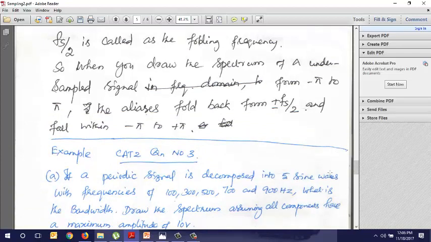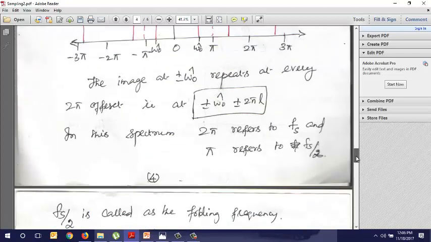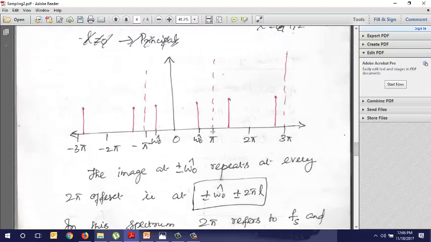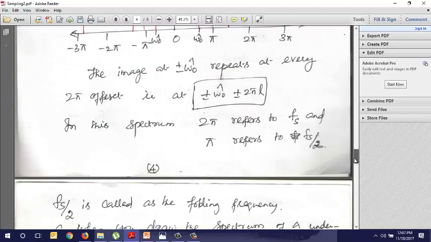Why it is called the folding frequency is that the spectrum folds at pi, which refers to fs by 2. That's why it is called a folding frequency.